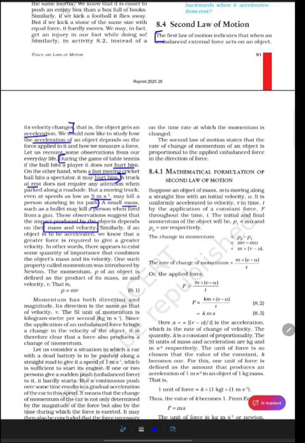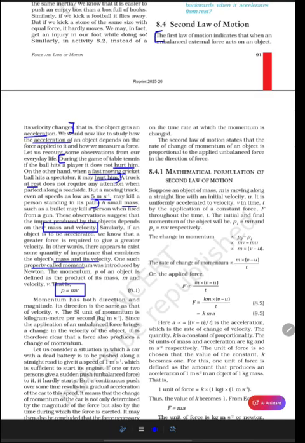Similarly, if an object is to be accelerated, we know that a greater force is required to give a greater velocity. So this is a general idea that we have to apply a greater force to change the velocity of an object, and then only it gets accelerated. In other words, there appears to exist some quantity of importance that combines the object's mass and velocity. One such property is called momentum, which was introduced by Newton. The momentum p of an object is defined as the product of its mass m and velocity v. So p is equal to mv.